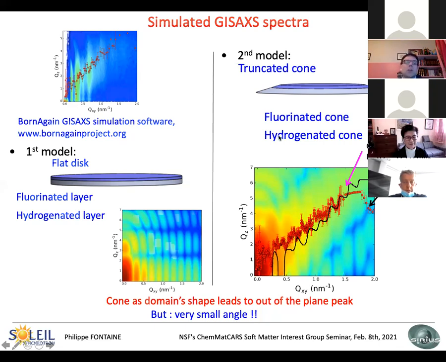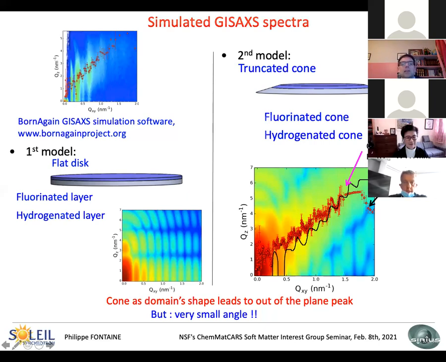So this is expected, but this is not what we are measuring. So with the inspiration of what we see by AFM on solid substrate, we tried the second model, which is a truncated cone, again with two cones, one fluorinated and one hydrogenated. If you look at the maximum, this image is a simulation. The red dots are the experimental maxima, and the line is the maximum of the simulation. You see that we are almost there, the maximum position changes and increases with Qxy, but we cannot really reproduce the same slope with this shape.